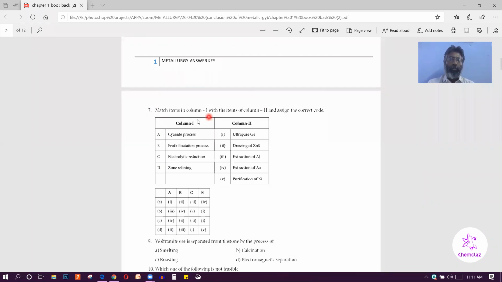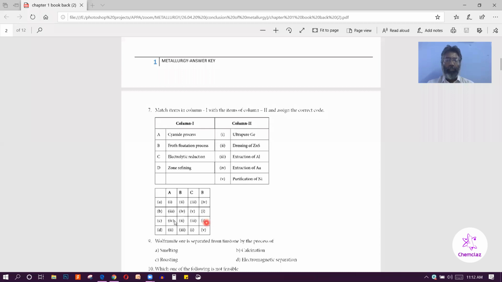match the following. Here: cyanide process, froth flotation process, electrolytic reduction, zone refining. So here the metals are given. Cyanide process is applicable to the extraction of gold. So A is connected with the fourth one. So A connected with the fourth one means C option. Only C is connected with the fourth one, so directly you can say C option.